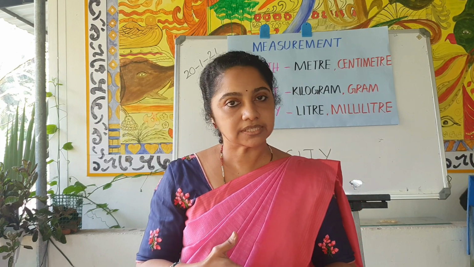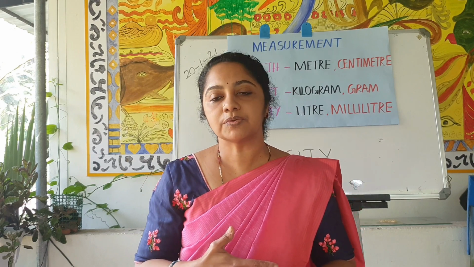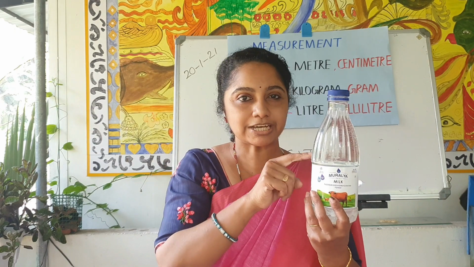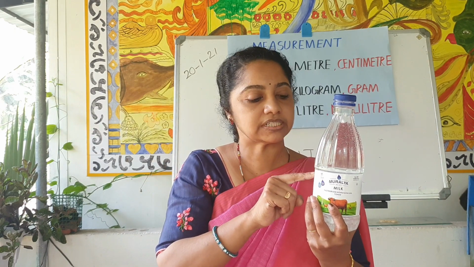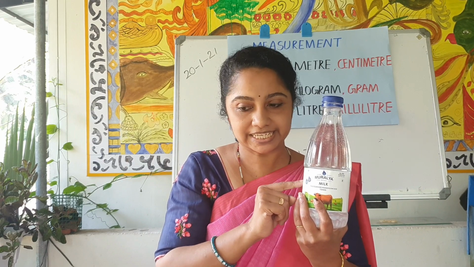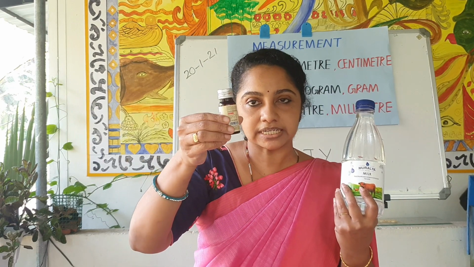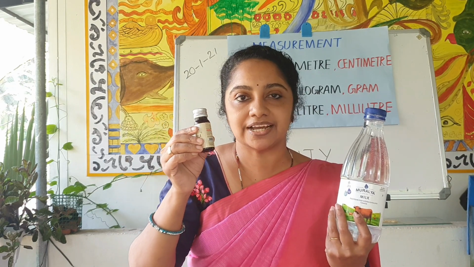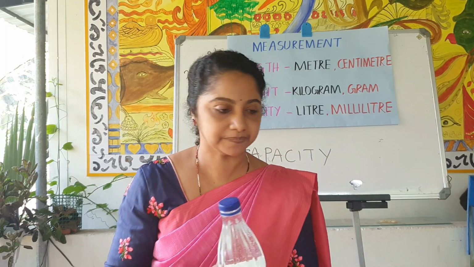Capacity means how much a container can hold a thing. We mainly use it for liquid. Capacity we measure for liquid. This is water. Water is a liquid. What's its unit? Liter. 1 liter. And this is milliliter. This bottle holds 20 milliliter. Liter and milliliter.